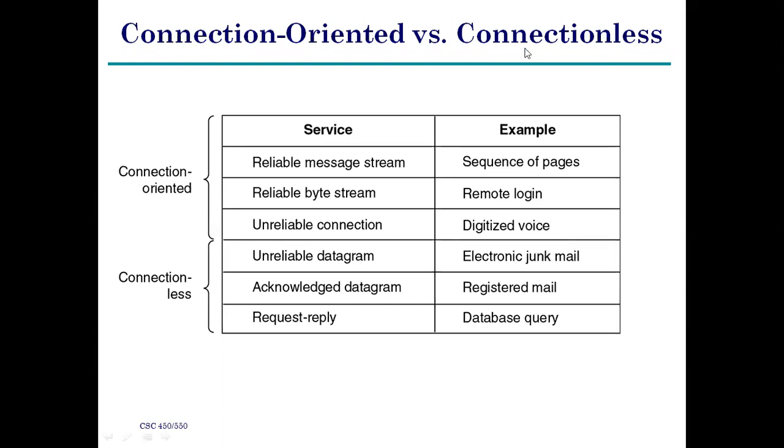So reliable message stream is available in connection oriented. Here, an example is a sequence of pages, the number of pages checked one by one. Then reliable byte stream: byte means 8 bits, 1 byte. Here we set a byte by byte frame, or a number of bytes in a frame. For example, a 16-bit frame is 2 bytes of information.